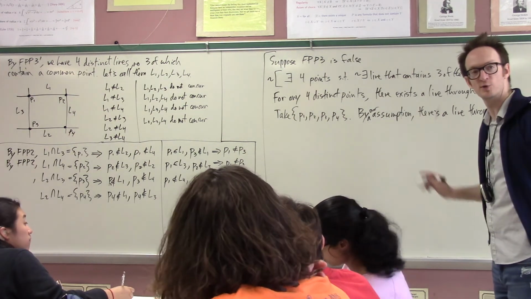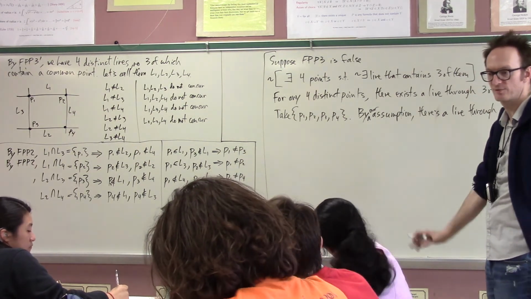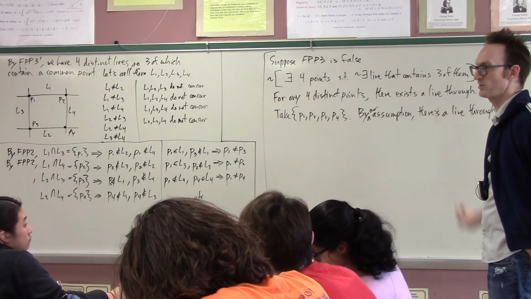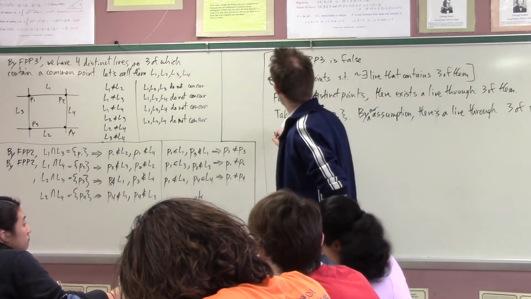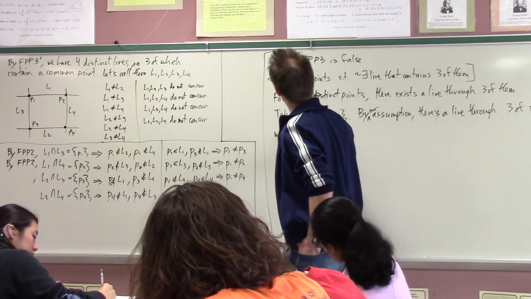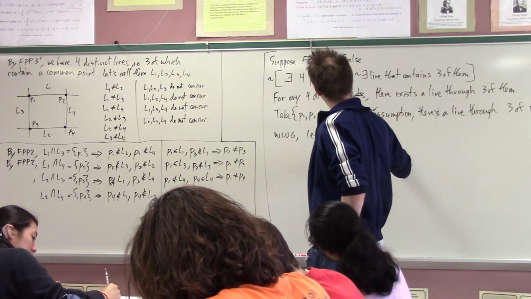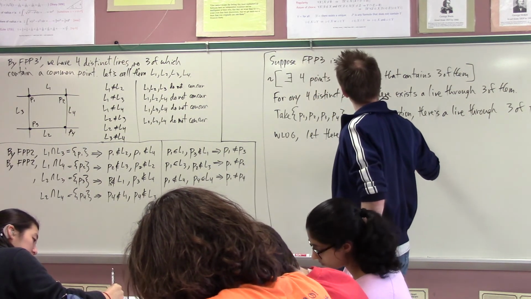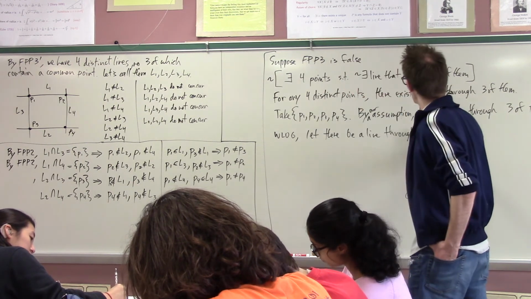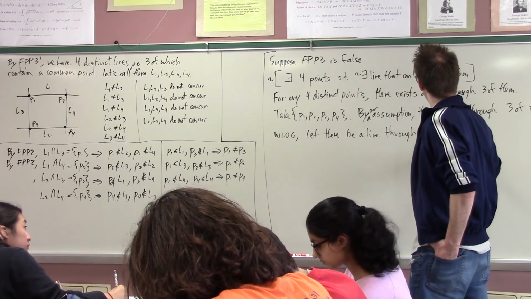Due to the total symmetry of the figure, I think it's sufficient to just do without loss of generality. So without loss of generality, let there be a line through P1, P2, P3.